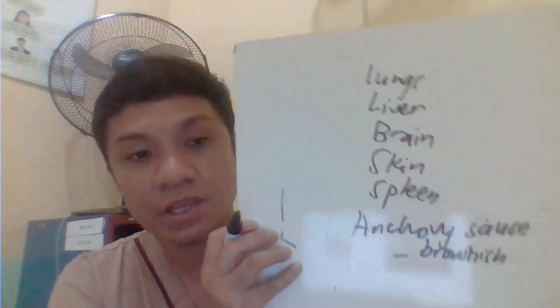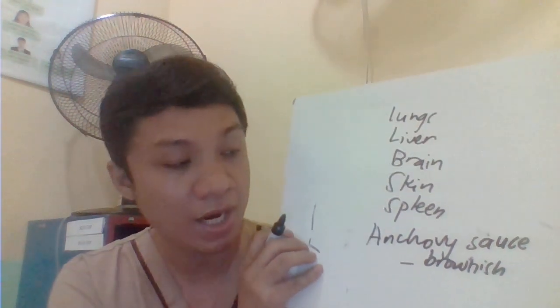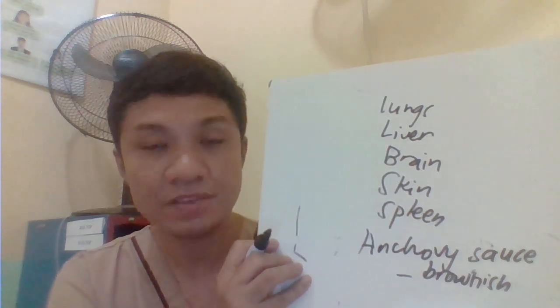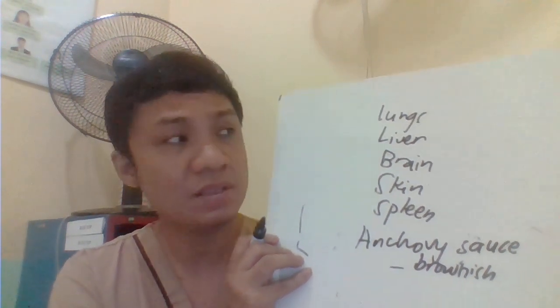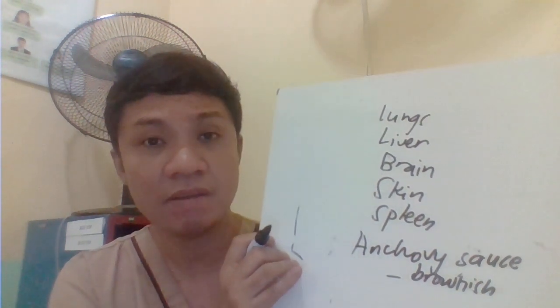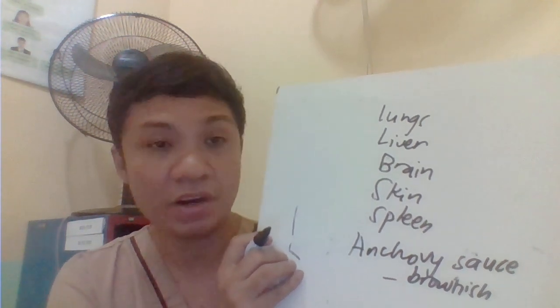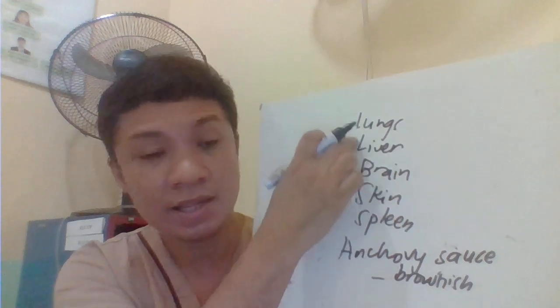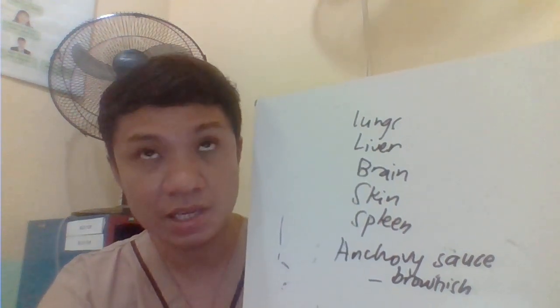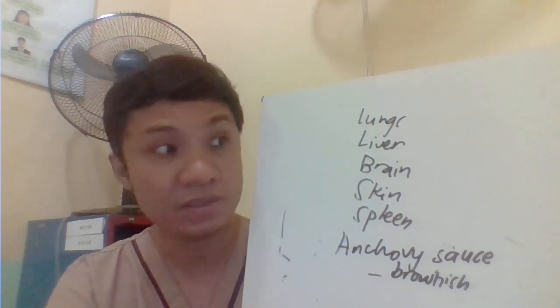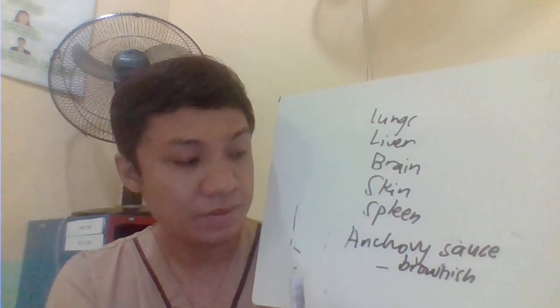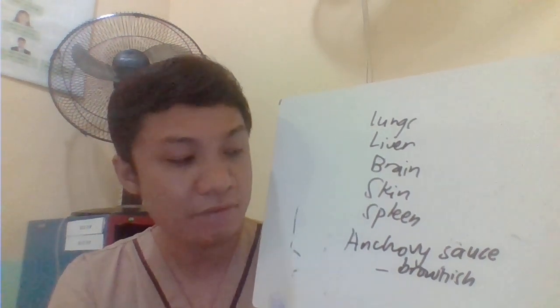Okay, anchovy sauce here would have the brownish color of liver aspirate. Since it is capable of extraintestinal infection, it goes to your liver. Wherever it goes in our body, it can cause a disease, pathology, or manifestation, or damage on that part.